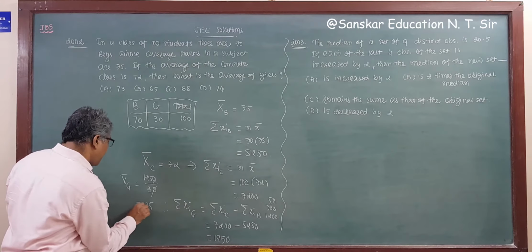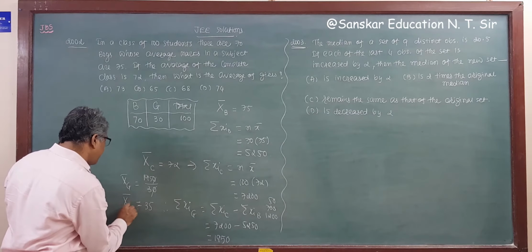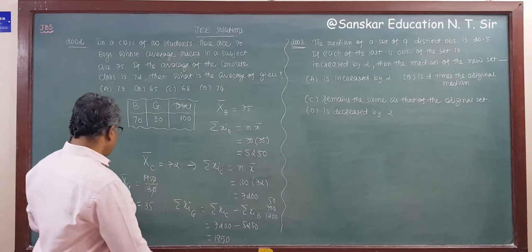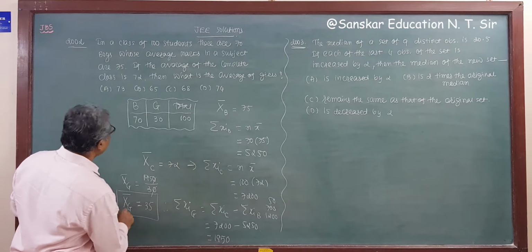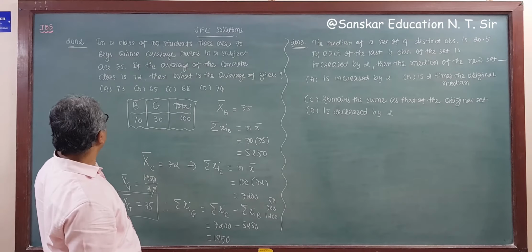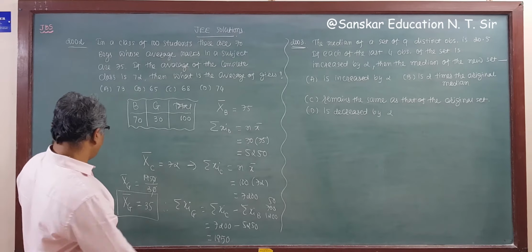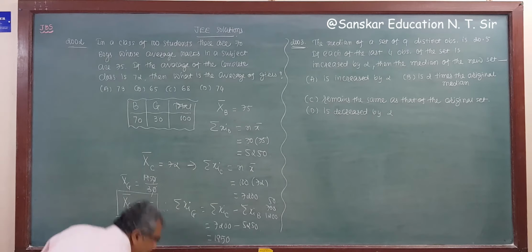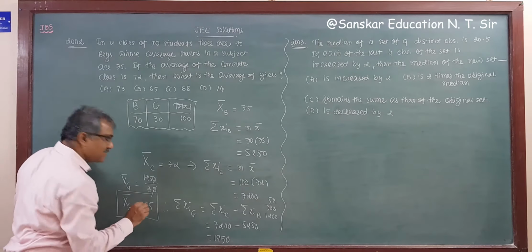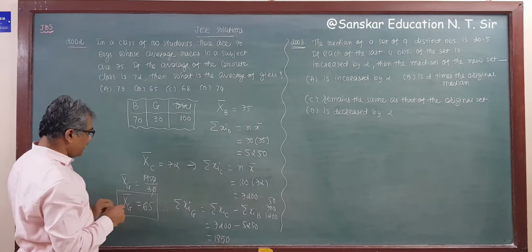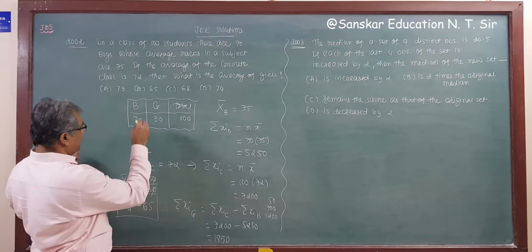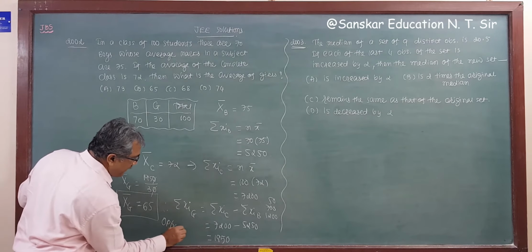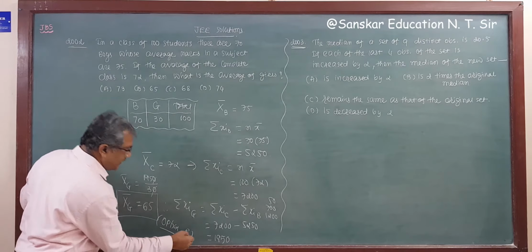So your answer for the mean of the girls, the average of the girls' marks, was 65. Sorry, here we have to write 6 into 3 is 18, so I am writing here 3 only. So 65, that is option B, is your correct answer.